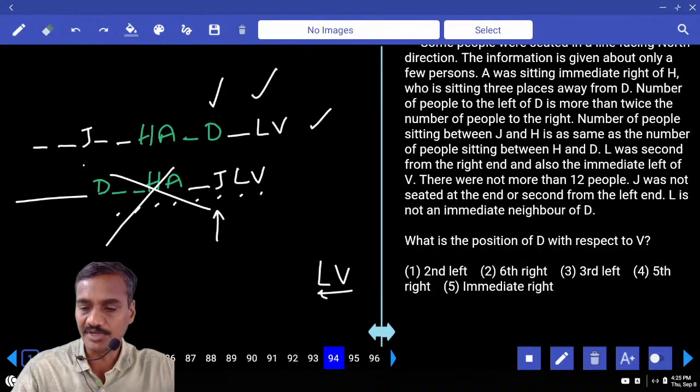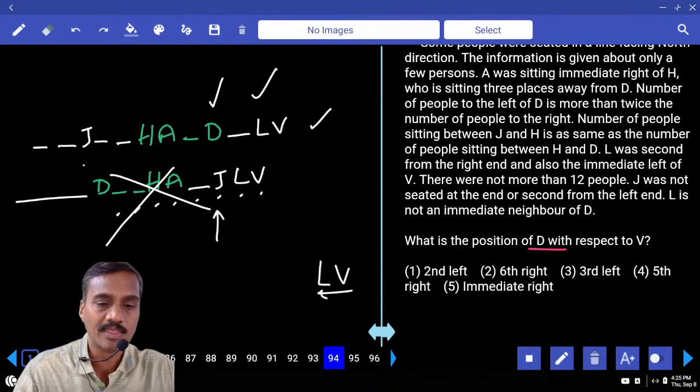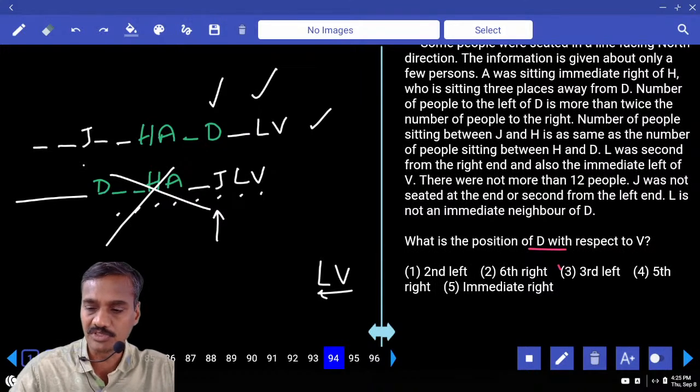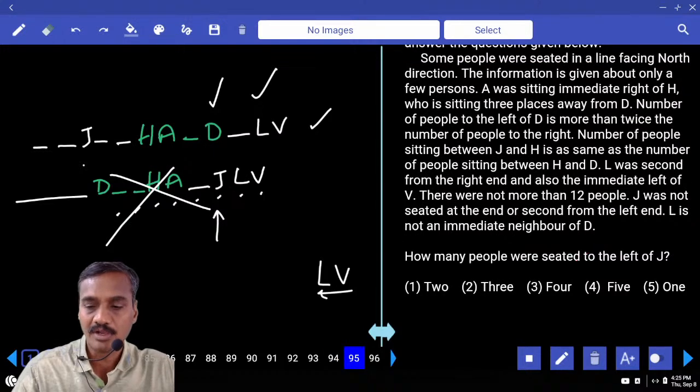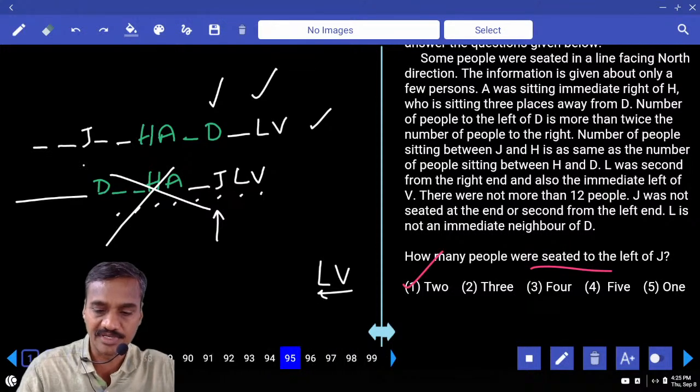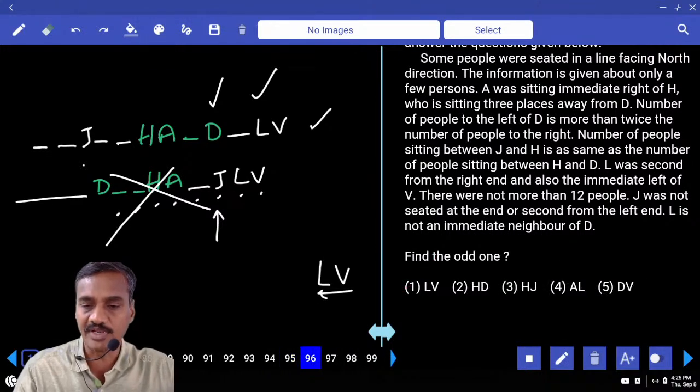Now in this, what is the position of D with respect to V? D is third to the left. Third to the left, choice 3, question 94. How many people were seated to the left of J? There are only 2 people, choice 1, question 95. And 96, find the odd one.